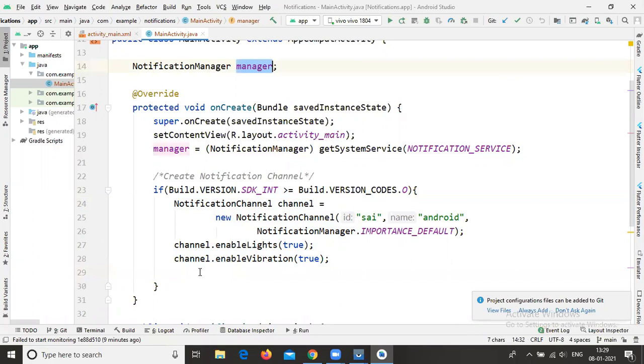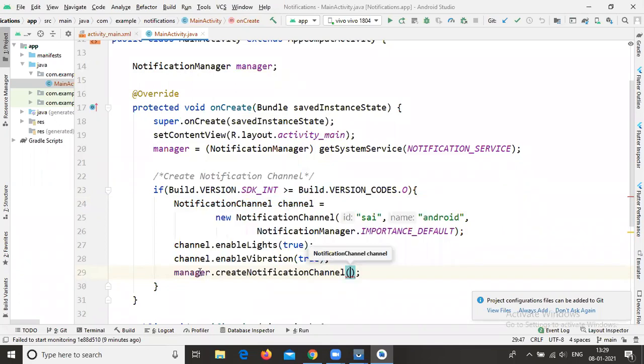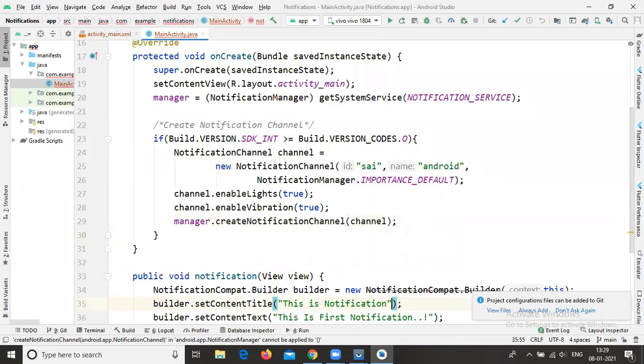So I'm writing manager dot createNotificationChannel. Inside it, you need to pass the object of the notification channel. We already have the notification channel object, the name of the channel, so you just write channel. Now your notification channel is also ready.